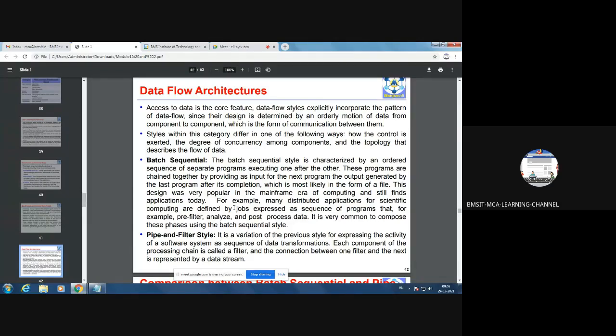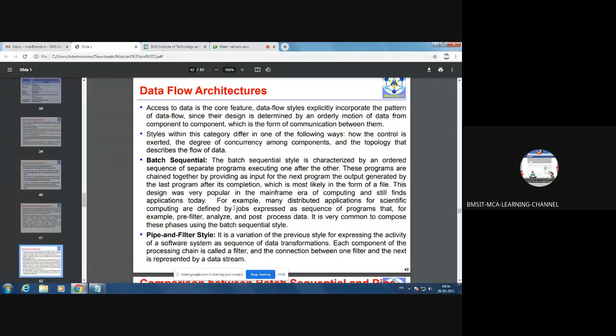Styles within this category differ in one of the following ways. That is, how the control is exerted, the degree of concurrency among components, and the topology that describes the flow of data. So the styles within this category can differ based upon how the control is exerted. That means how you are implementing the control within the system.